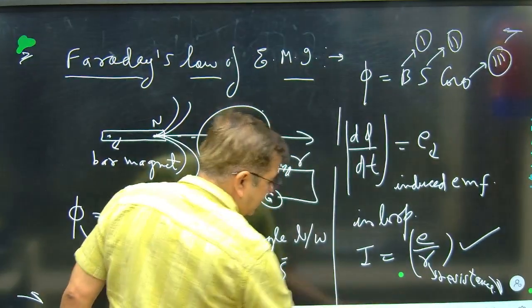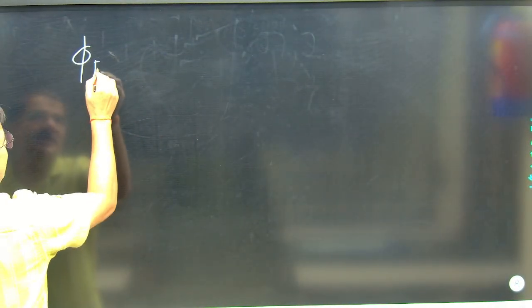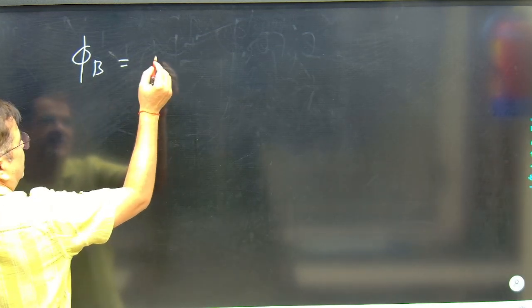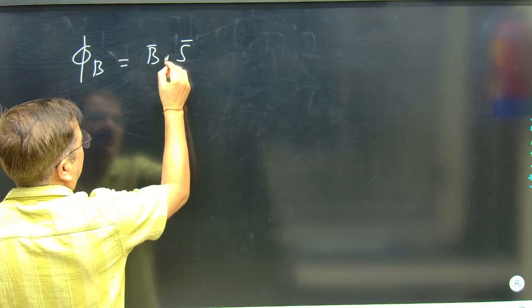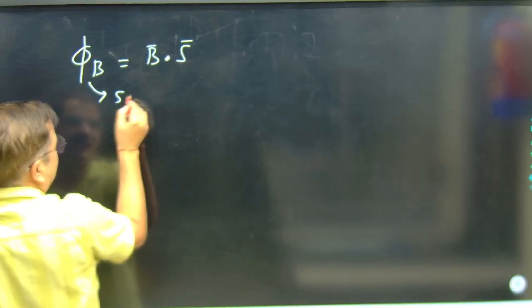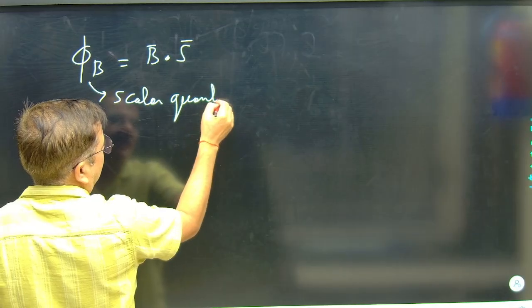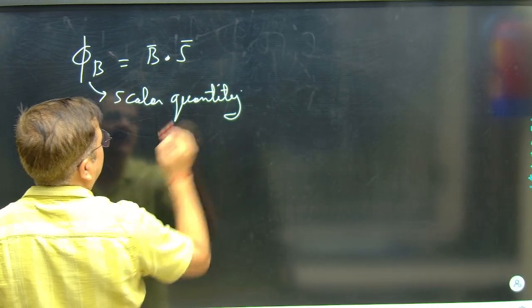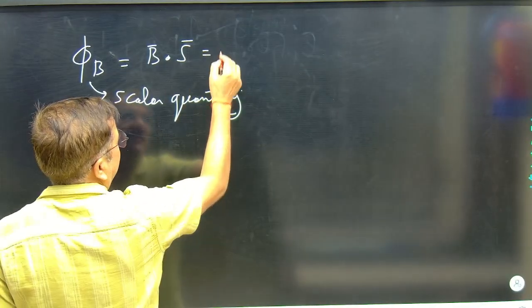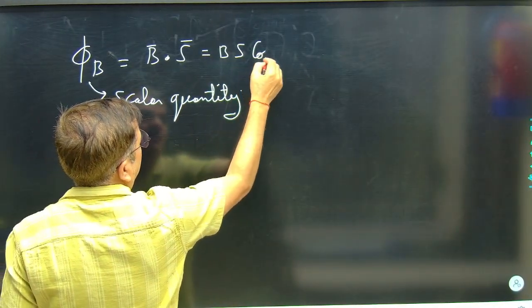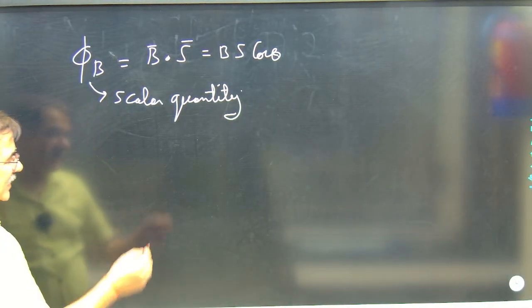Further, if I see this magnetic flux, this I have defined earlier also in Gauss law. So this magnetic flux is the product of three things. B dot S. Actually, we say it is B dot S. It is a dot product, meaning magnetic flux is a scalar quantity. It is a scalar quantity. It is a dot product. Correct. And further, I have said it is BS into cos theta. How can it change the EMF? All those factors we can see.